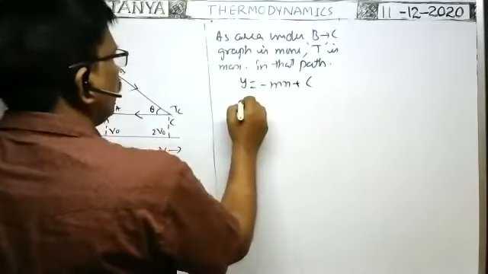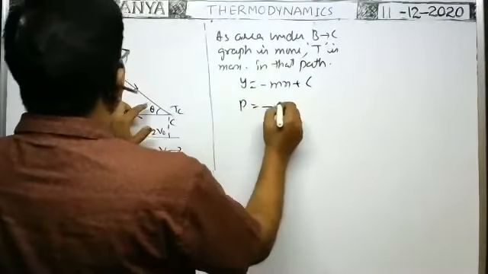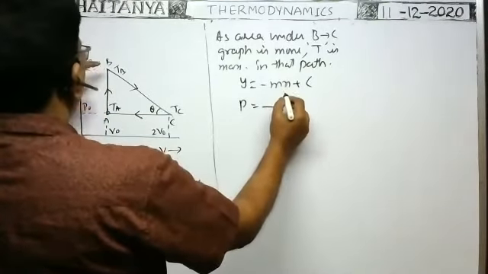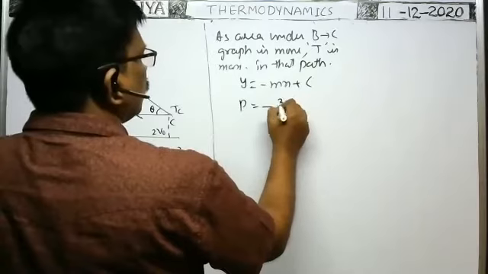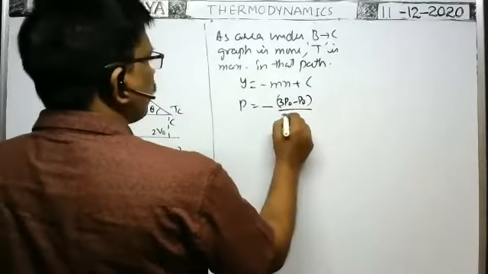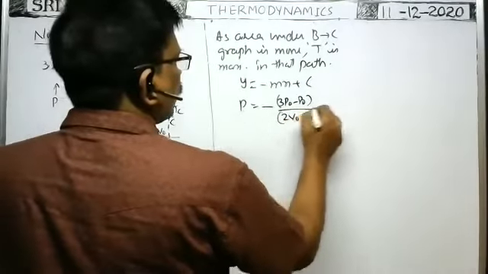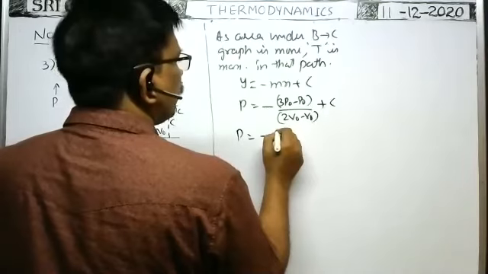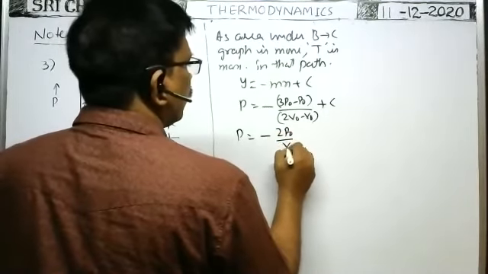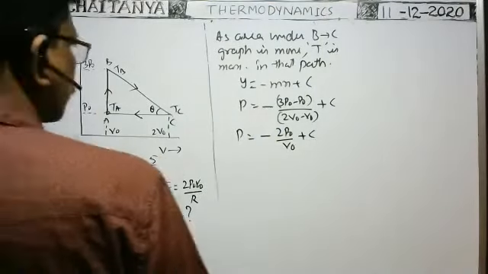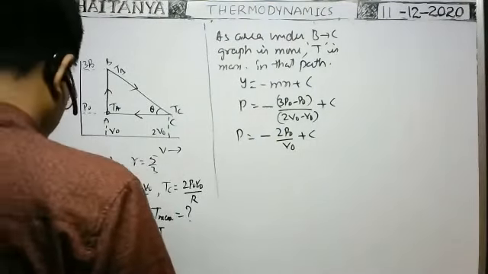So P is equal to minus m, where slope is tan theta, which is opposite by adjacent: 3p0 minus p0 by 2v0 minus v0, plus c. Therefore, P is equal to minus 2p0 by v0 V plus c. This is the pressure in terms of volume.